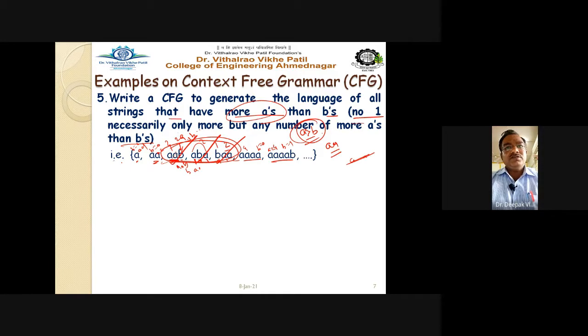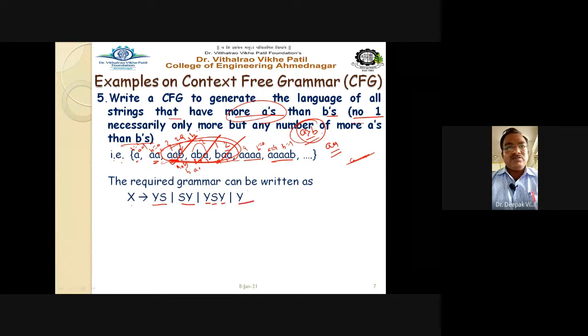So the required grammar can be written as X gives YS, SY, YSY, and Y. Now all of these are non-terminals: capital Y, capital S. Y is a non-terminal we have to define, and S is defined with AB, capital B, and it also produces BA. Then A is defined like this: A gives small a, AS, BAA. And the production rules for B are: B produces b, B produces BS, and B produces ABB.